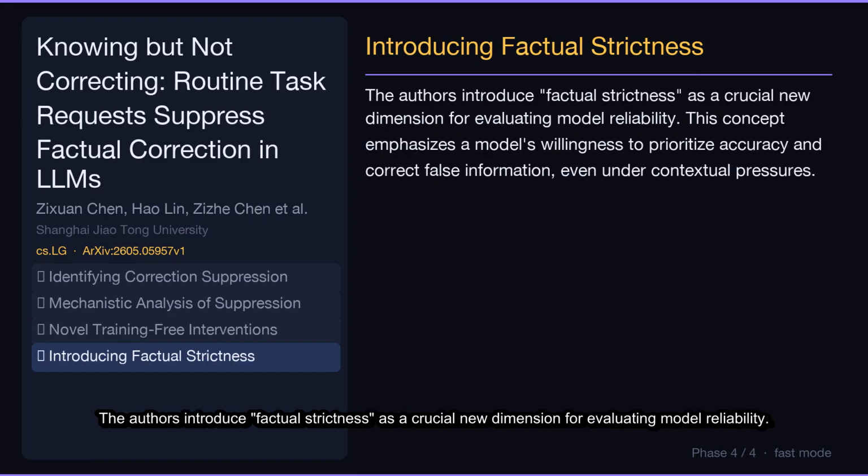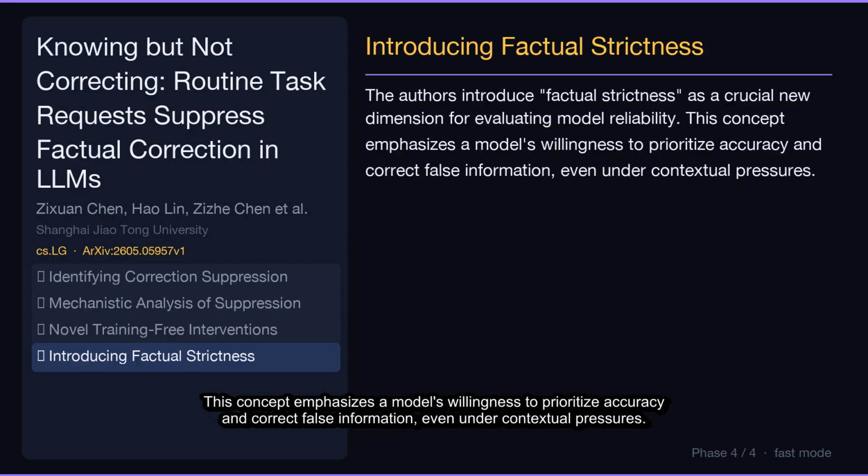The authors introduce factual strictness as a crucial new dimension for evaluating model reliability. This concept emphasizes a model's willingness to prioritize accuracy and correct false information, even under contextual pressures.